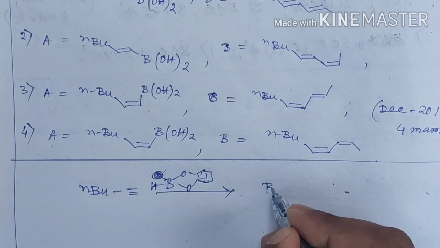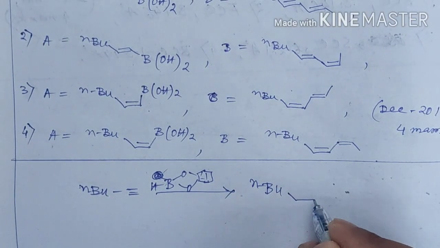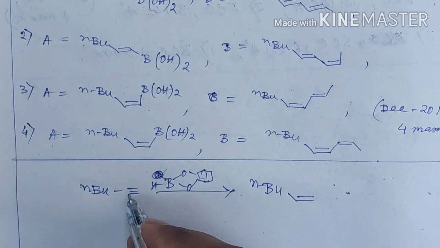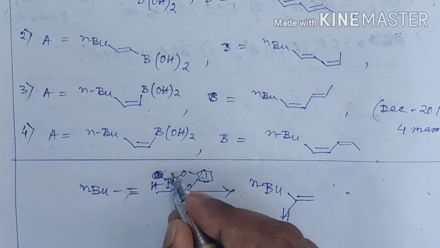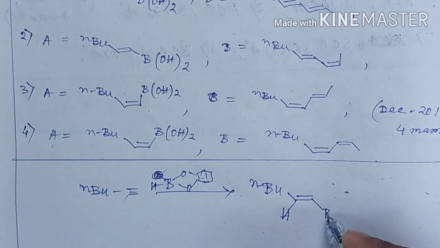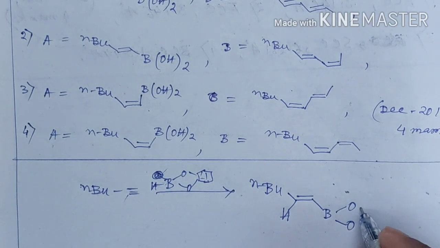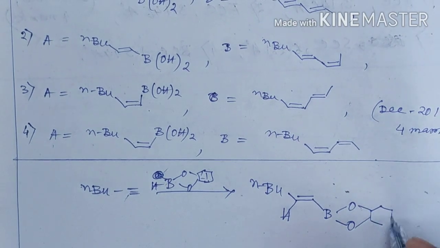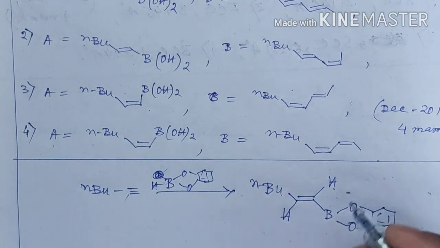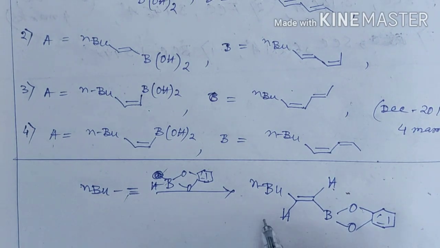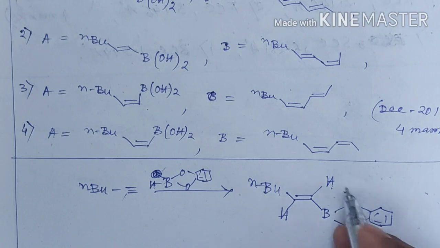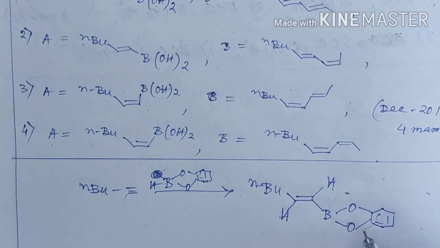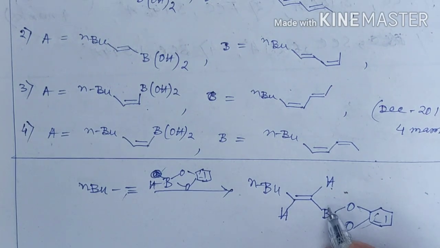That means the hydrogen will attack at this less hydrogen containing carbon atom, and the boron atom will attach to the other carbon atom. It is similar to anti-Markovnikov addition of a water molecule to a triple bond, since if we hydrolyze this boron part in the presence of sodium hydroxide and H2O2, then it will become OH.